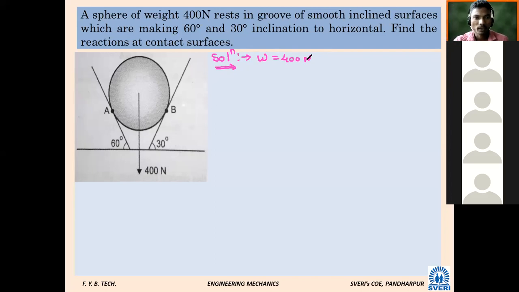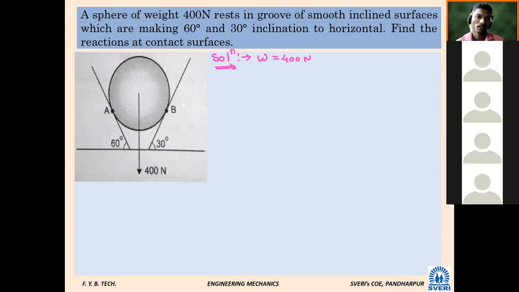What we are supposed to find? Reactions at the contact surface. When will reactions come into picture? I am not asking where, I am asking when. When there is a resistance or there is a support, or in other words, whenever there is an action.